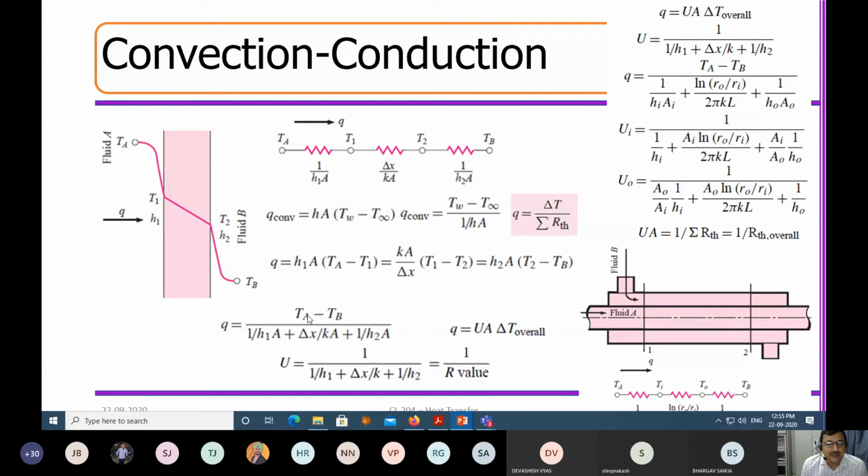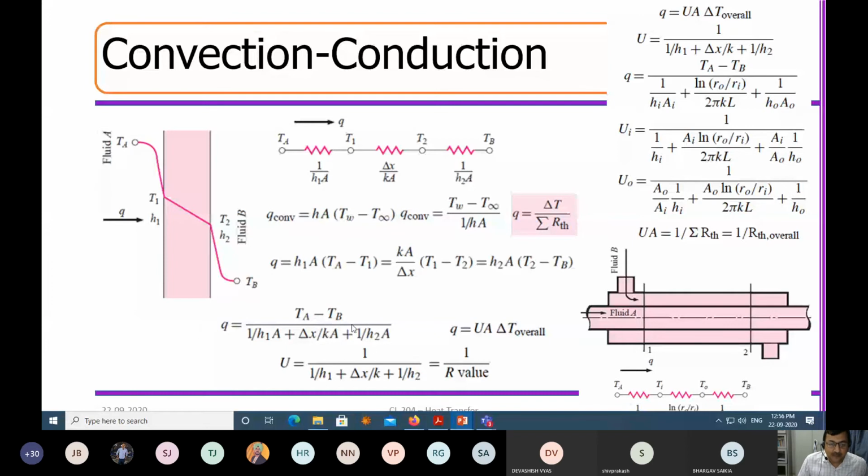The resistance here is 1 by H1A, resistance here is delta X by Ka, resistance here is 1 by H2A. Now this particular thing you call the overall resistance. So this H1 is your local heat transfer coefficient, H2 is your local heat transfer coefficient, and Ka by delta X is your local resistance.